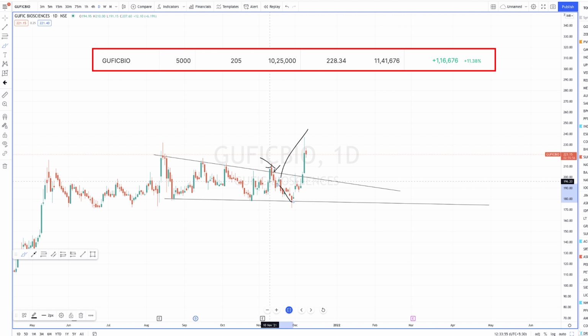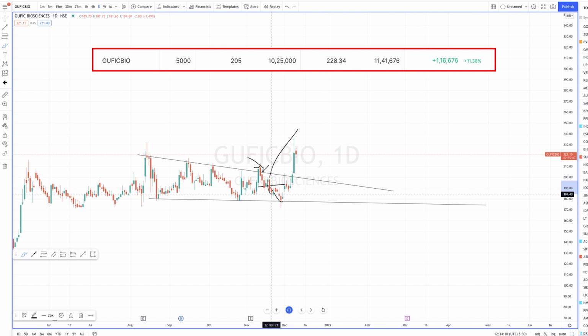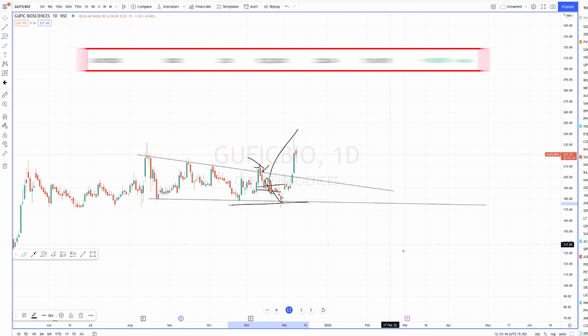Okay. Initially, what I was thinking was, let me just put my stop loss here, and if it is a retrace, I'll just wait for it to go up. But then again, what happened was it did break this area, and normally I keep two stop losses. One is this or below the channel.